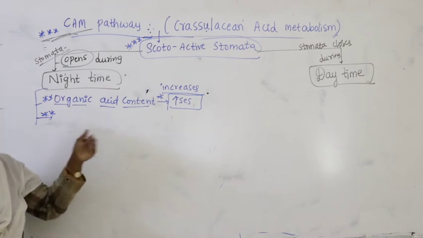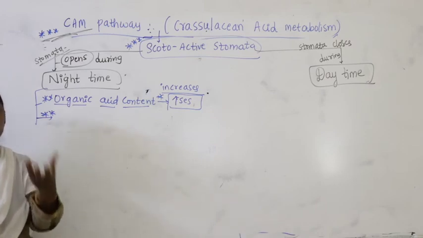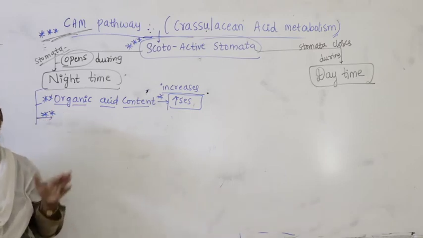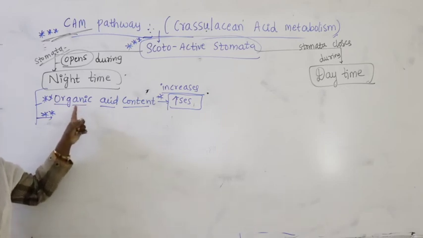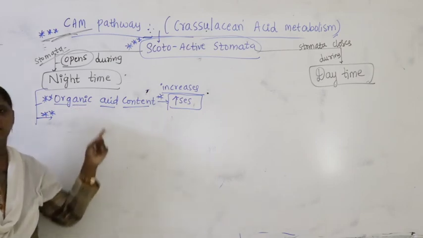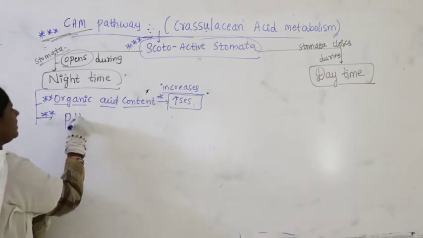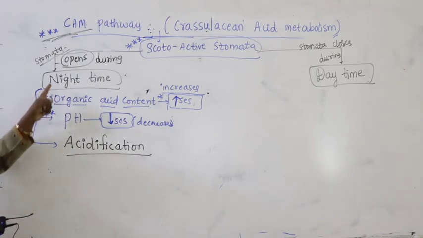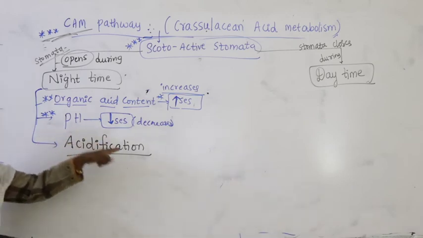So there is a release of organic acids because of partial degradation of the food produced here, starch or sucrose. Because of that it produces organic acids like malic acid, tartaric acid and succinic acid. As a result, within the plant there is an increase in organic acid content. When organic acid content increases, pH decreases. So during night time organic acid content increases but pH decreases.